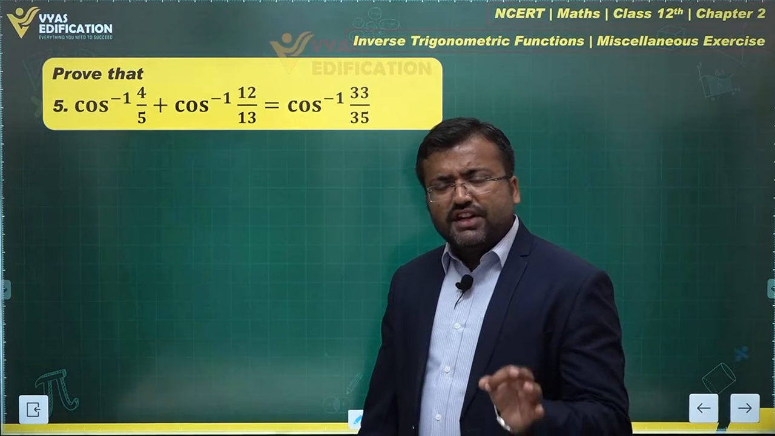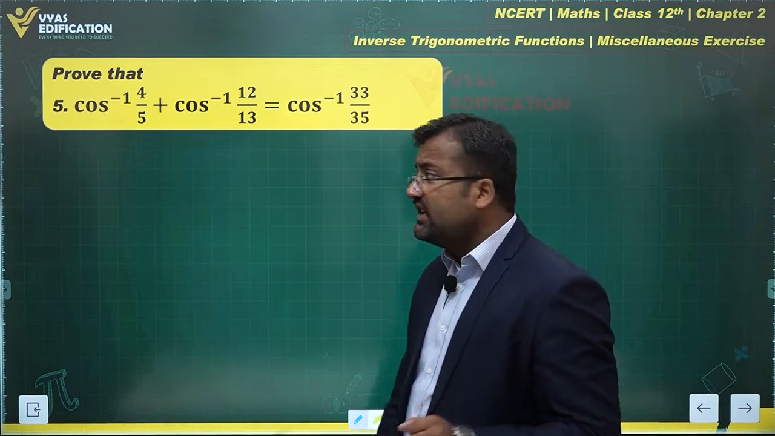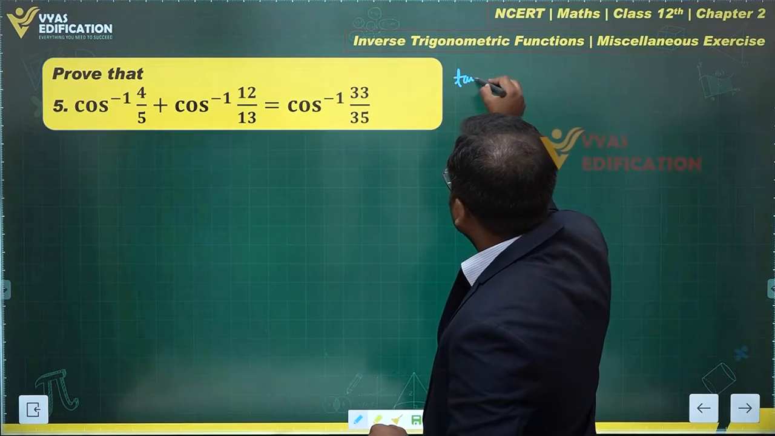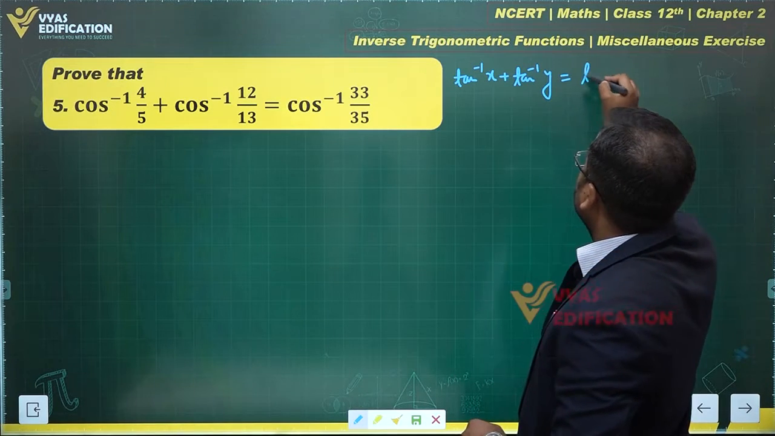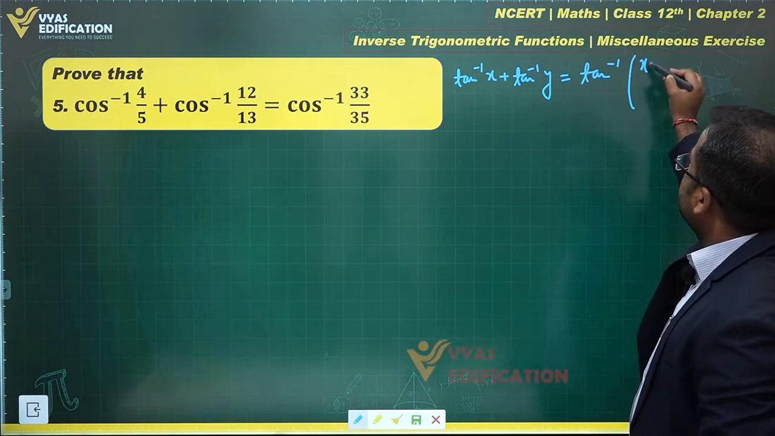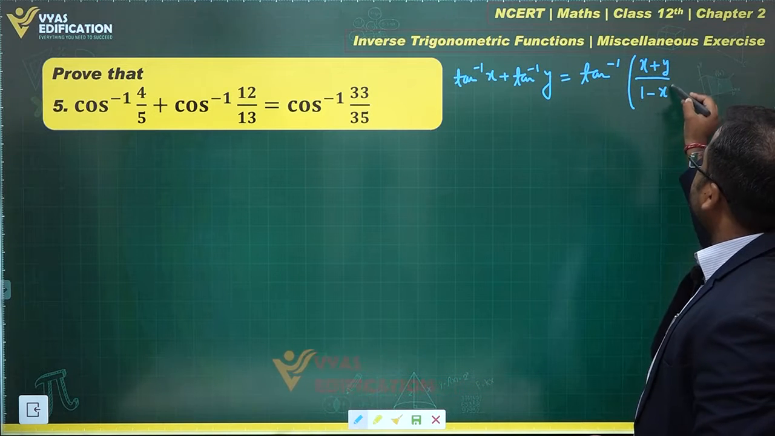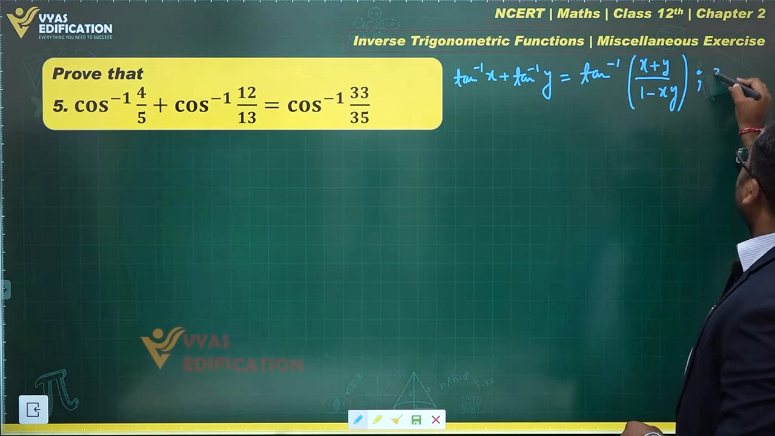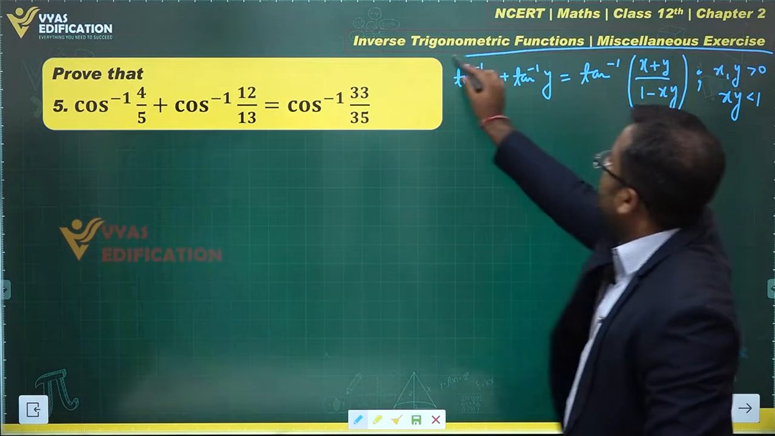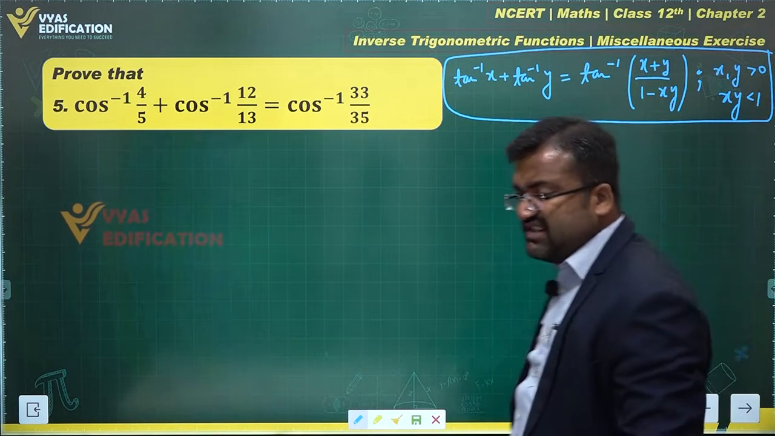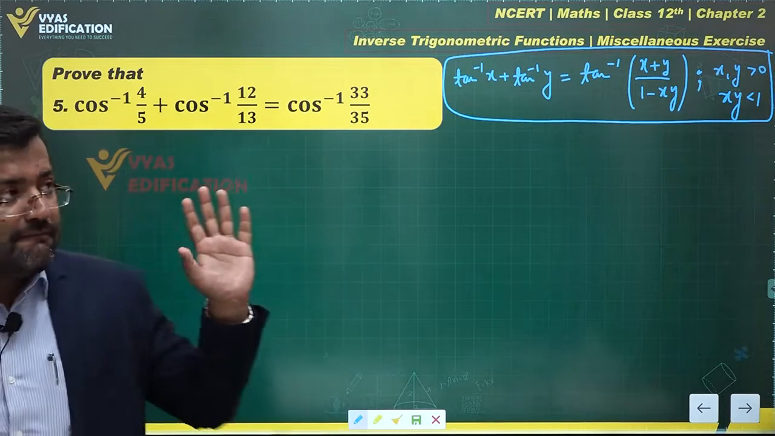We know one result to add 2 inverse functions, that is tan inverse x plus tan inverse y, and we'll use that. This is the result that I am talking about. This is equal to tan inverse of x plus y over 1 minus xy, where x, y are greater than 0 and xy, the product, is less than 1. This is the result that we are looking to apply.